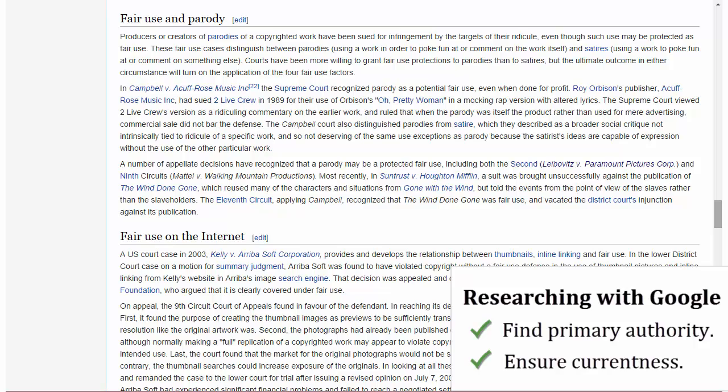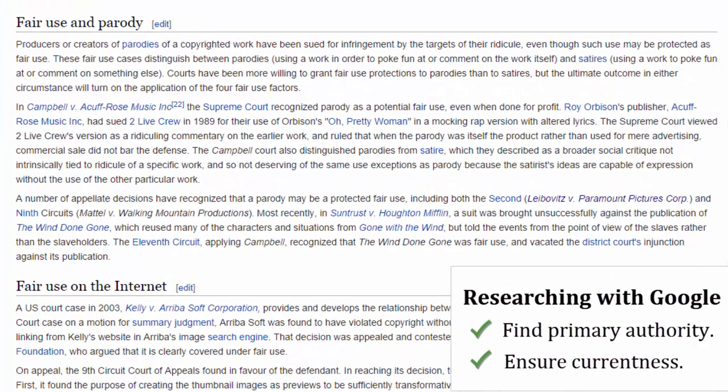Okay, and look here, we found fair use and parody, and that led us to this Campbell versus Acuff-Rose, which is a U.S. Supreme Court case. That's primary authority, and it looks like it deals with a song, a parodied song, so we're going to copy that and put that in our blog as well.